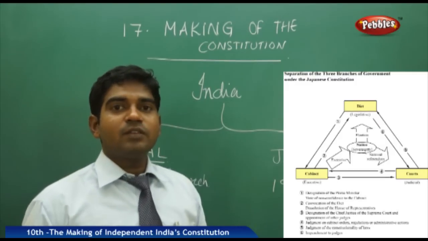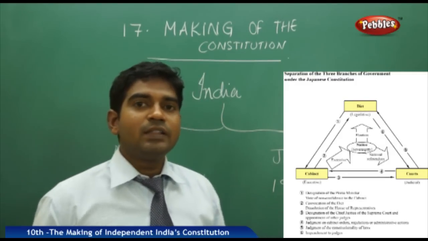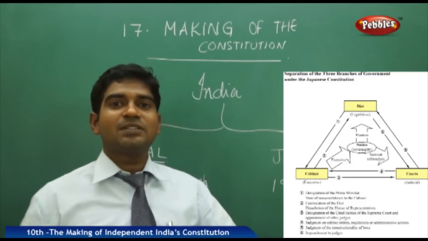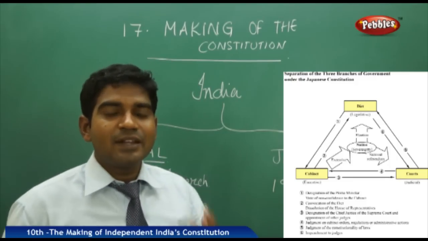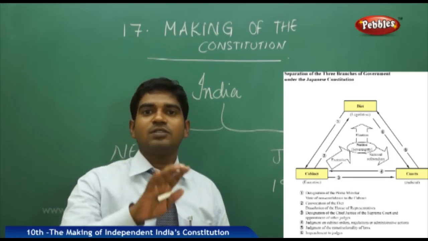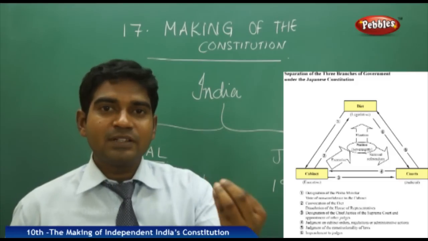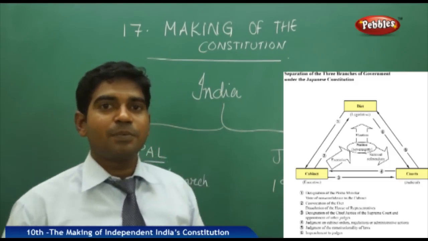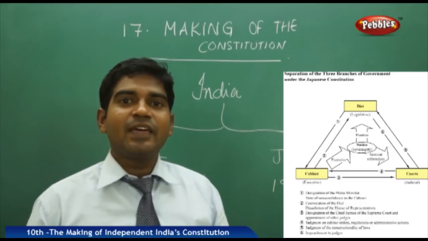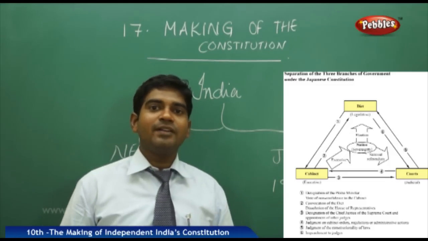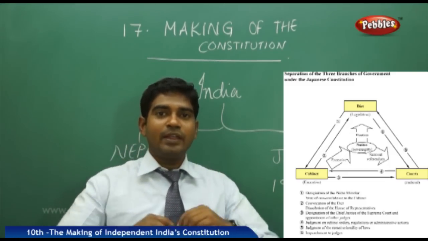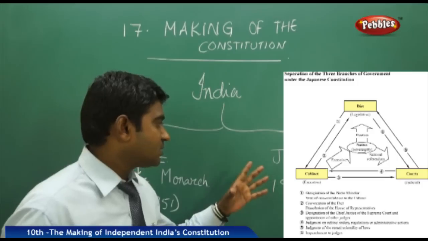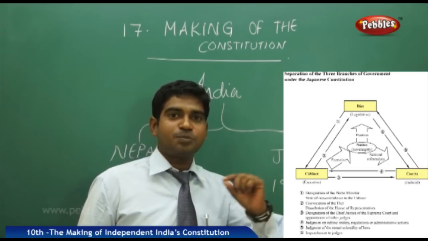The Japanese also expressed the view in their constitution that the government is a sacred trust given by the people to its representatives. The power of the government is nothing but the power the people have bestowed on the representatives, and the representatives, in the interest of the larger community, act only on behalf of the people. So they have to be firm in their actions, and they should have the mindset that they are going to do a larger benefit for their people. That is the clear picture the Japanese constitution gives us as the first point.